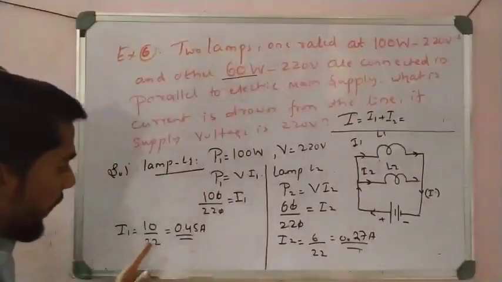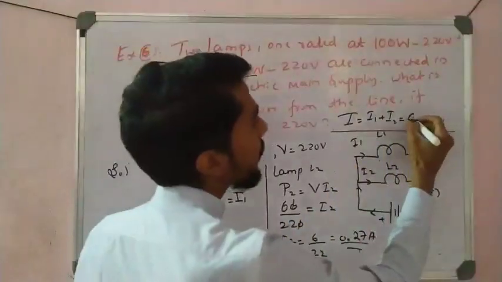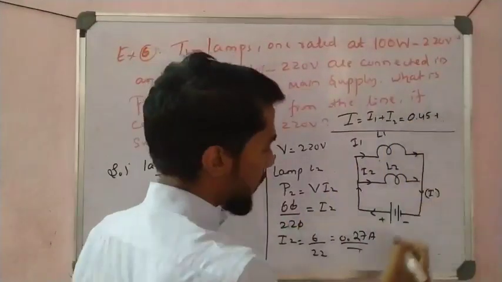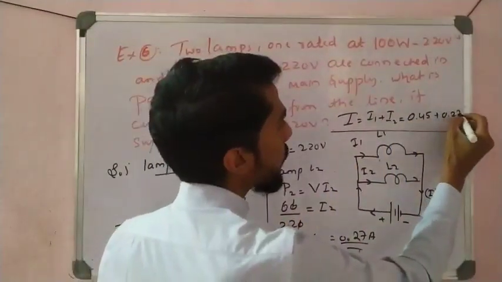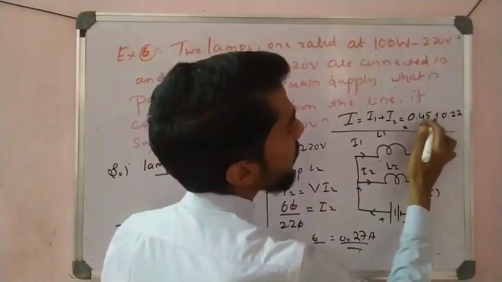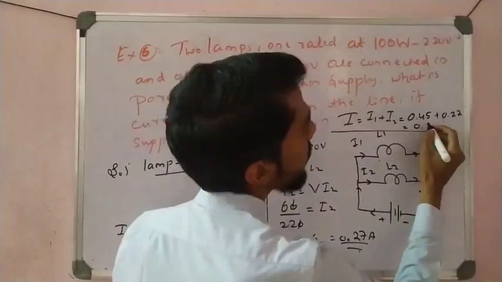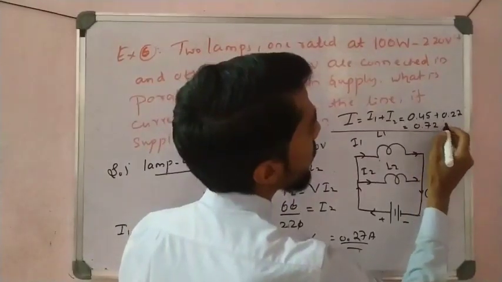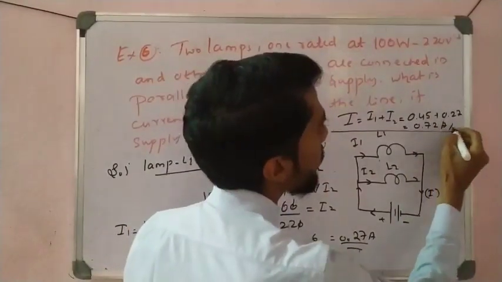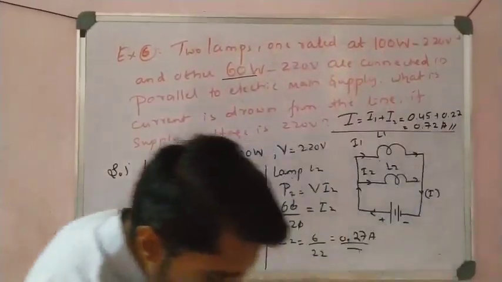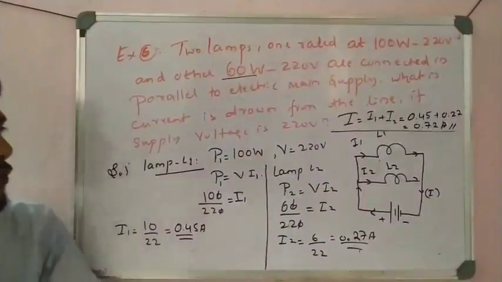What is I1 here? I1 is 0.45, plus what is I2 here? 0.27. So how much is it? It is 0.72 ampere, right? It is 0.72 ampere current, right students? So this is our answer.